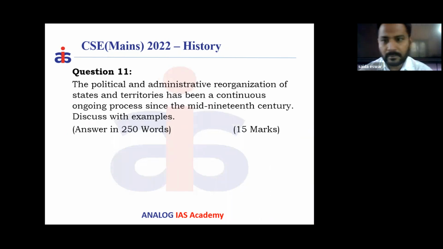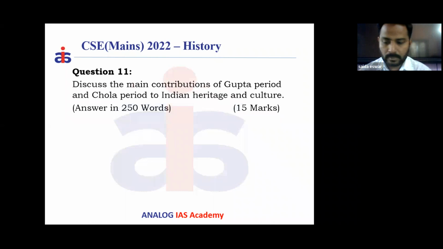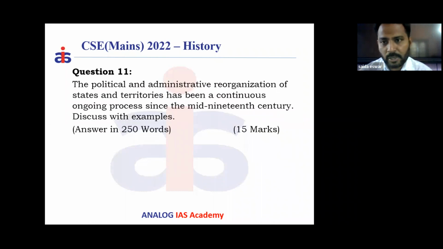And it's the 11th question. The political and administrative reorganization of states and territories has been a continuous ongoing process since the mid 19th century. Discuss with examples. So when you read this question in the exam, suddenly the aspirants may jump to a conclusion that it's related to modern India. Or some aspirants may conclude that it is all related to the nation states that emerged in the mid 19th century.